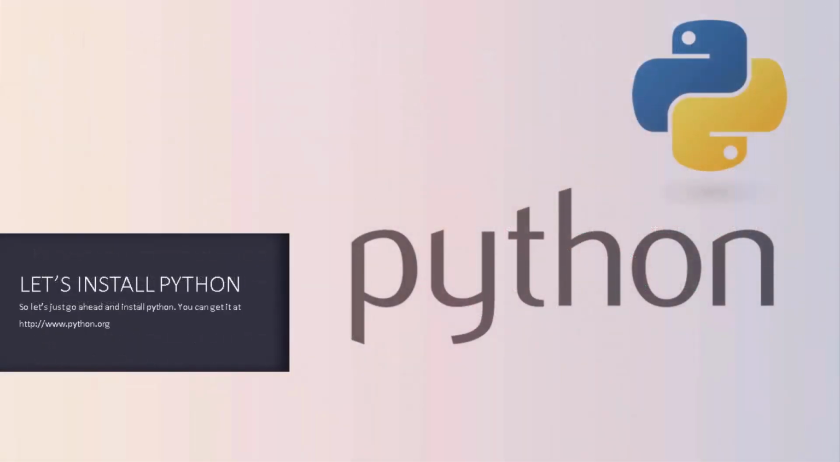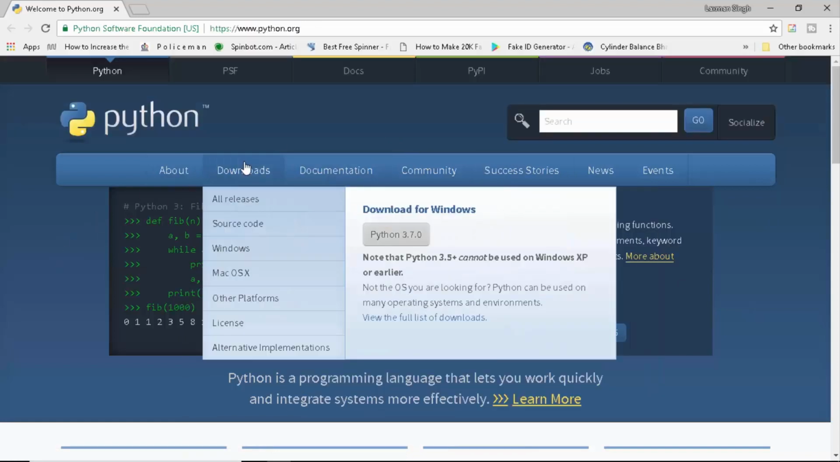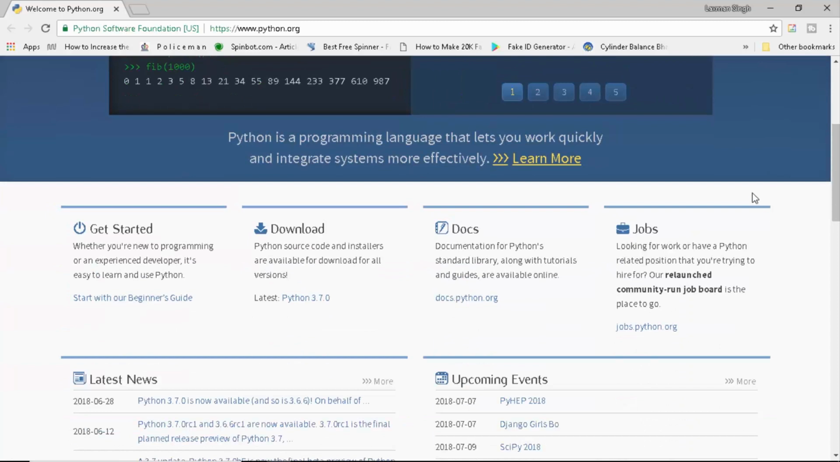Let's go ahead and install Python, and you're going to find it at www.python.org. Alright, now we're on python.org. It's a completely secure website. Make sure that you're literally on python.org. And now let's come down. I'm going to show you something out here.